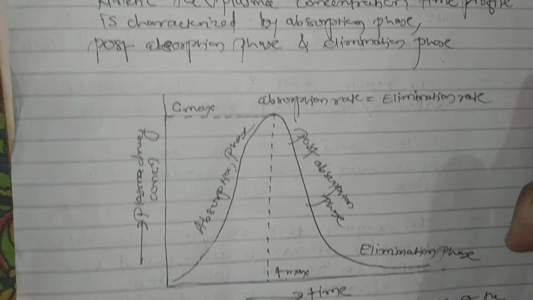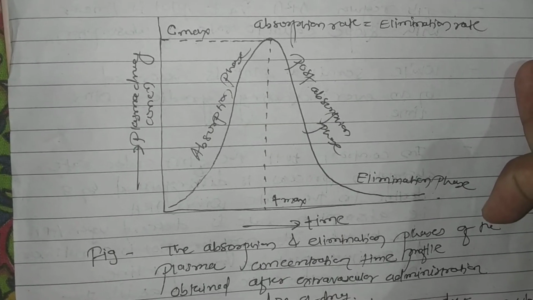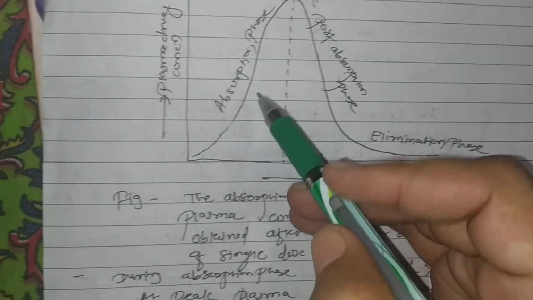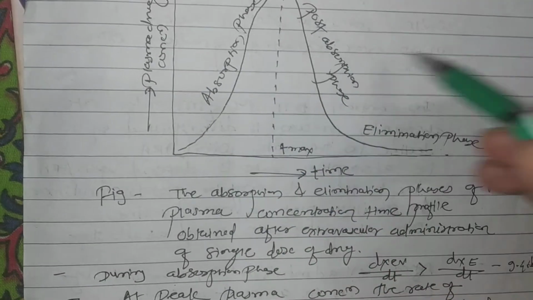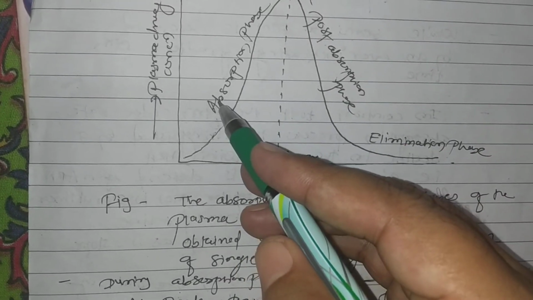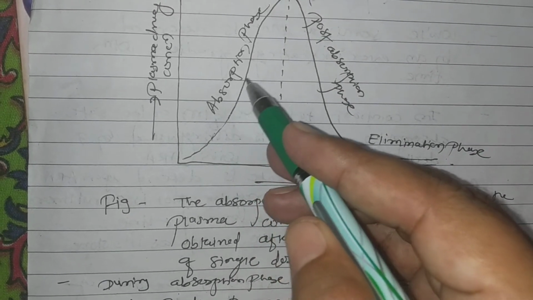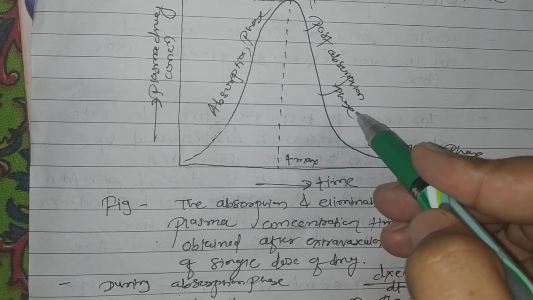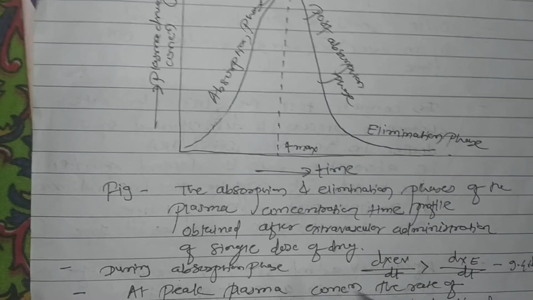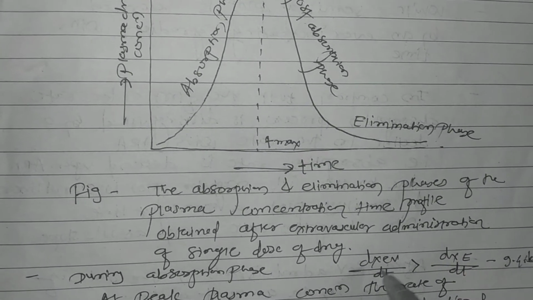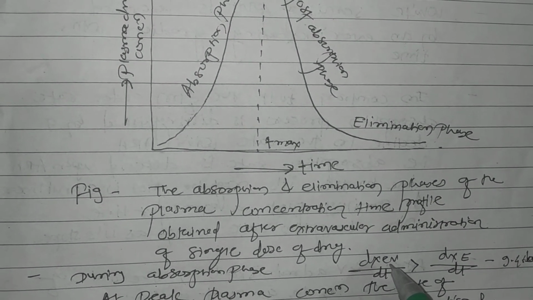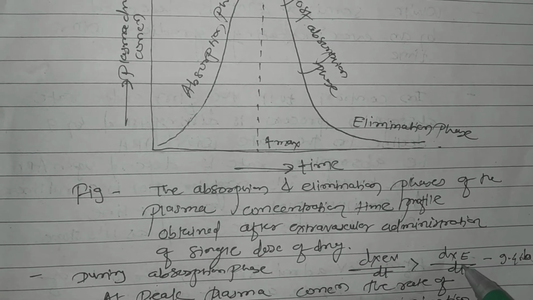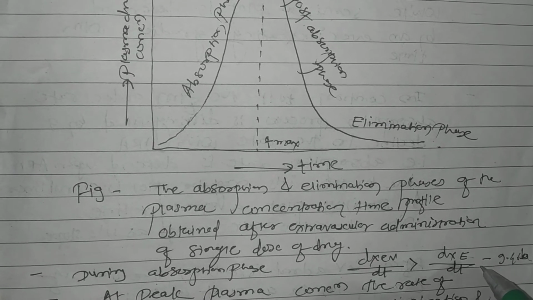As we see in this graph, during the absorption phase, the initial phase, the rate of absorption is more compared to the elimination rate. It is given by dX_EV/dt being greater than dX_E/dt.